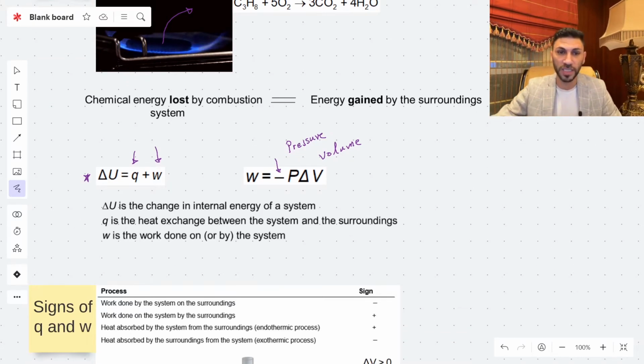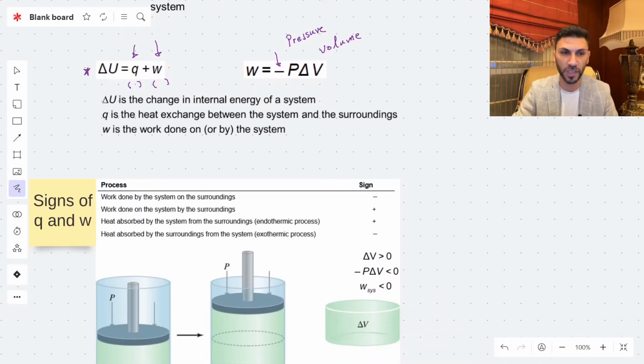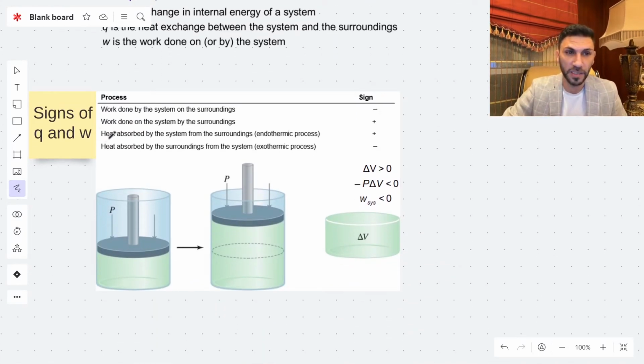Now, we need to study the sign of Q and the sign of W. Let's start with the sign of Q. Heat is Q. The heat absorbed by the system from the surroundings is an endothermic process. That means it's a positive sign. And the heat absorbed by the surroundings from the system is an exothermic process. It means that the system has released this energy to the surroundings, and it's going to be a negative sign.